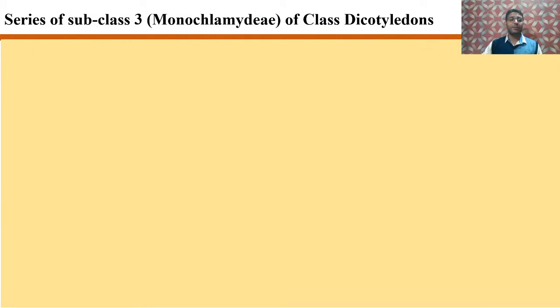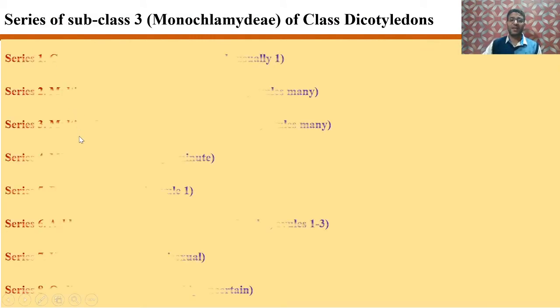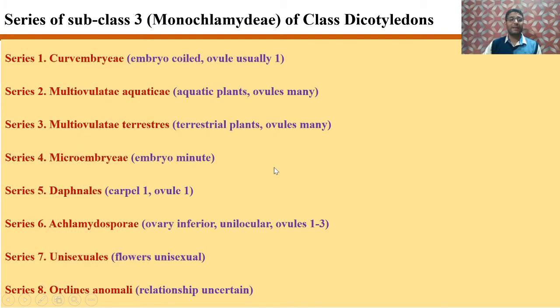Now coming to the third subclass, that is Monochlamydeae of the class Dicotyledons. This subclass Monochlamydeae was divided into 8 series by Bentham and Hooker classification. These series were: number 1, Curvembryeae, where the embryo is coiled and ovule usually one. Number 2 is Multiovulate aquatic. As the name indicates, these plants are all aquatic and there are many ovules.